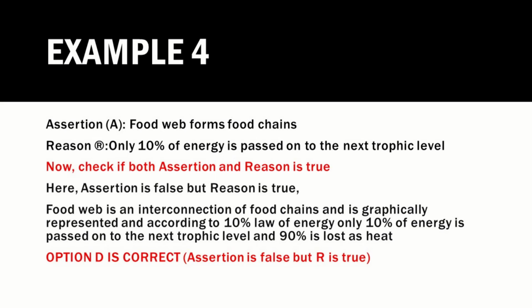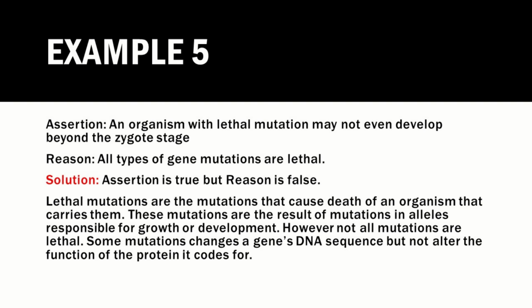Now example 4 says food web forms food chains, that is the assertion. Now this is false because all the food chains are interconnected to form a food web. So assertion is false and reason says that only 10% of energy is passed on to the next trophic level, which is true. So in our case option D is correct because assertion is false but reason is true.